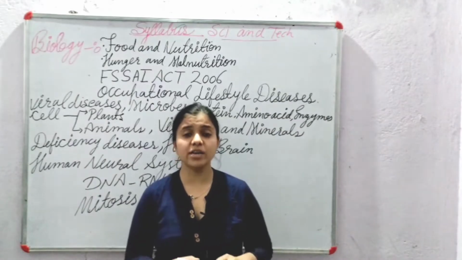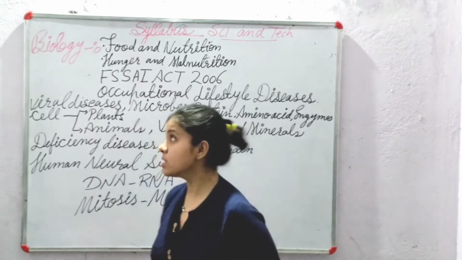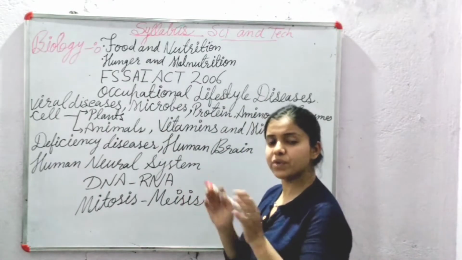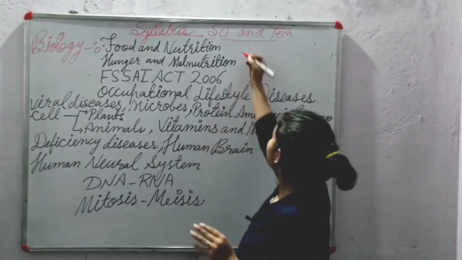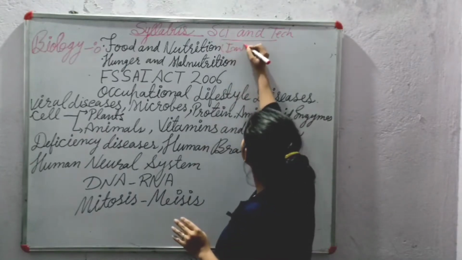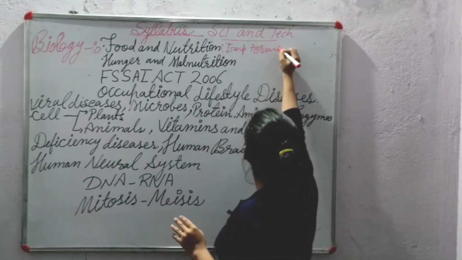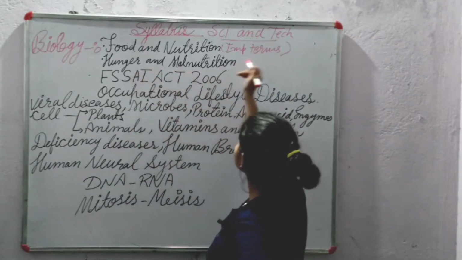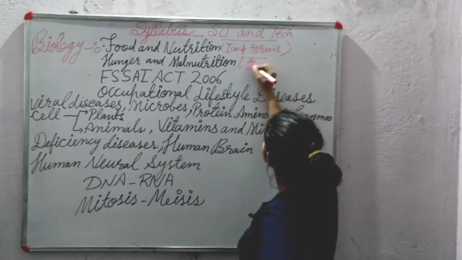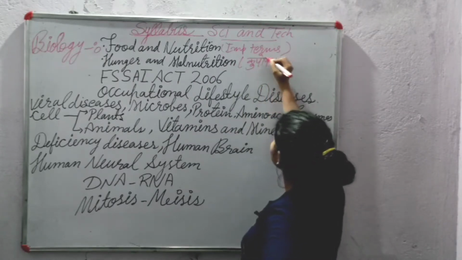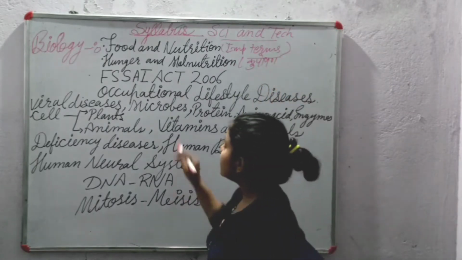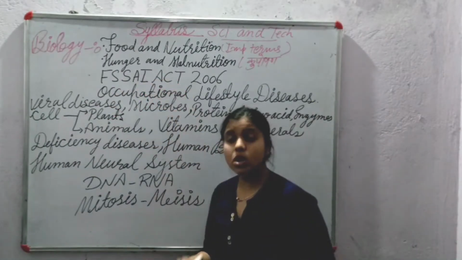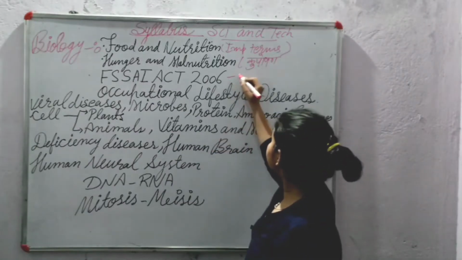So the next part in the biology portion after the systems is food and nutrition. In this food and nutrition, we have to learn only and only the important terms, not in the deep down, only the important terms. Next is hunger and malnutrition. That means in Hindi what we call it kuposhan. That means lack of nutrition. Next is FSSAI Act 2006. We have to study this very deeply.